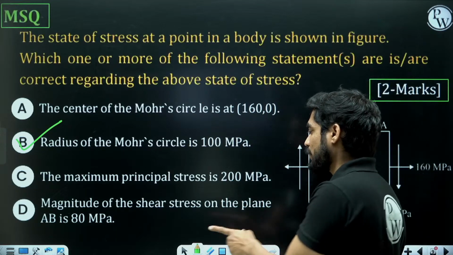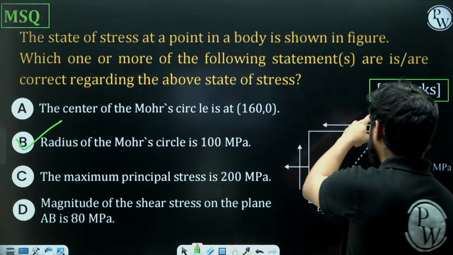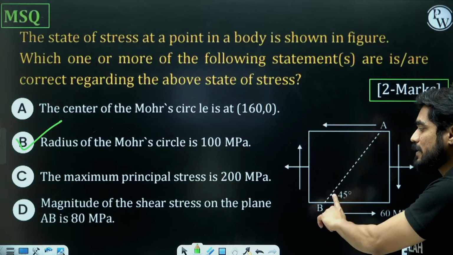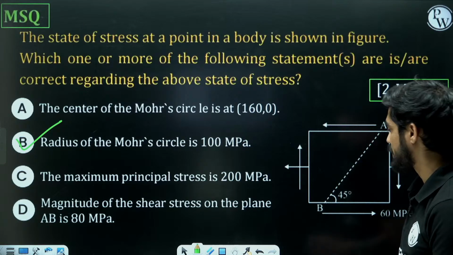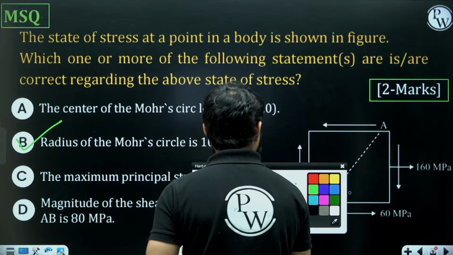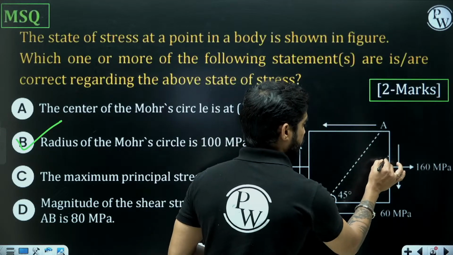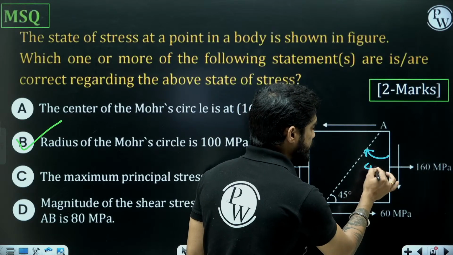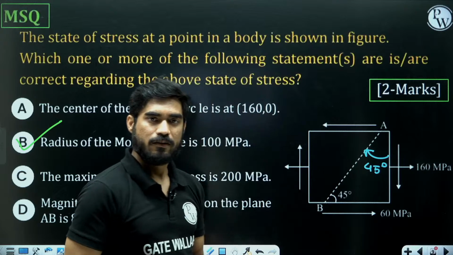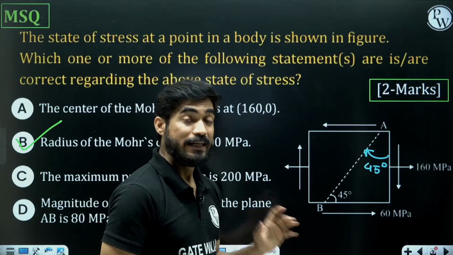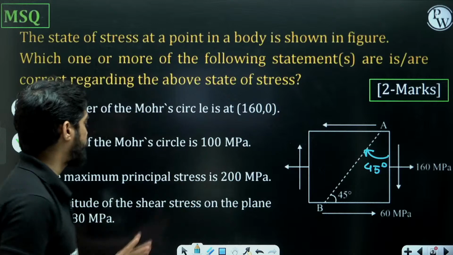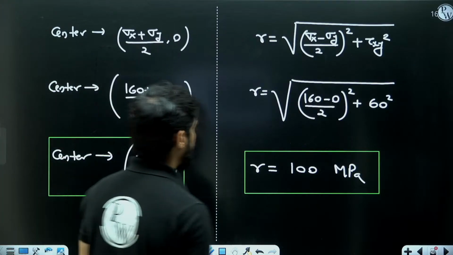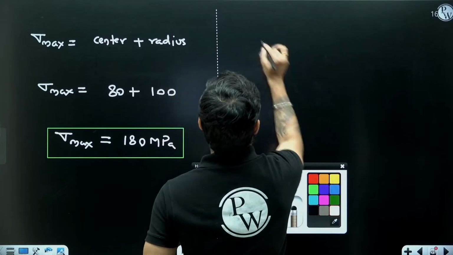Now the fourth statement is magnitude of shear stress on plane AB is 80 megapascal. Now according to our sign convention, we calculate theta from vertical and clockwise theta is negative for us. So our theta will be minus 45. Let's calculate tau on plane AB.